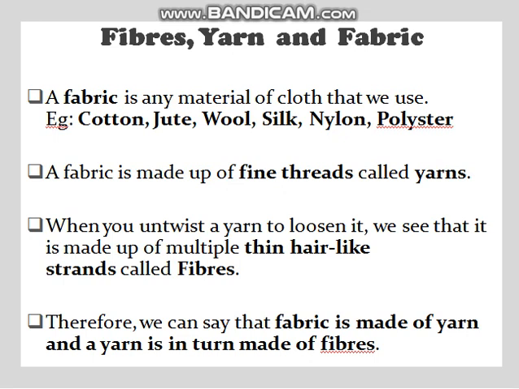Fabric is any material of the clothes that we use, and fibers are very thin strands of thread or filament, extremely long threads which can be converted into yarns, and yarns are nothing but the long continuous threads that can be woven into fabrics. These thin hair-like structures called fibers are made into a pile called yarns, and these yarns are converted into fabrics, that is, the clothes that we wear. We can say that fabric is made of yarn and yarn is in turn made of fibers.